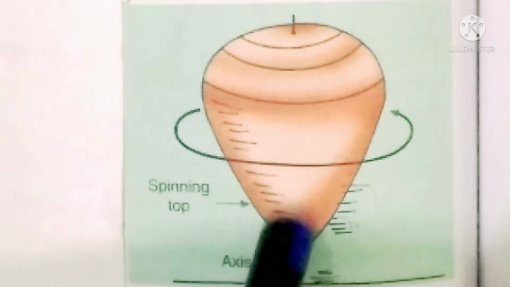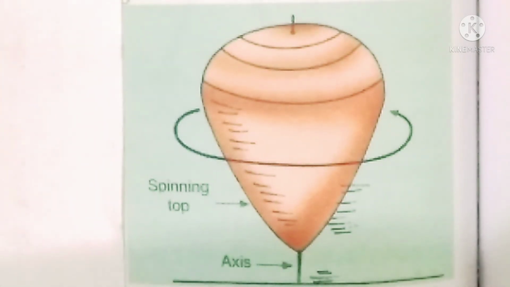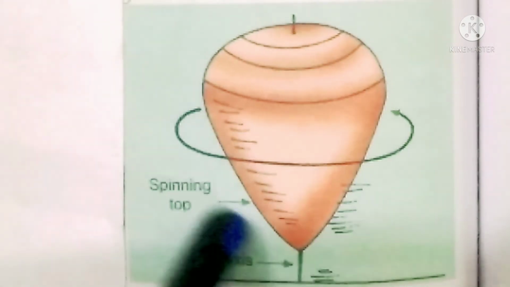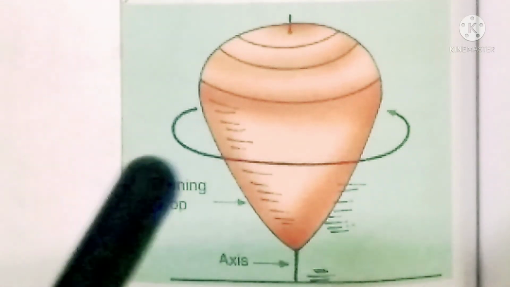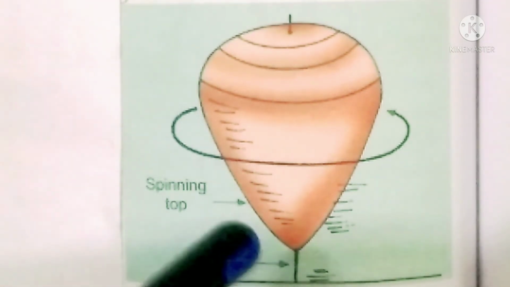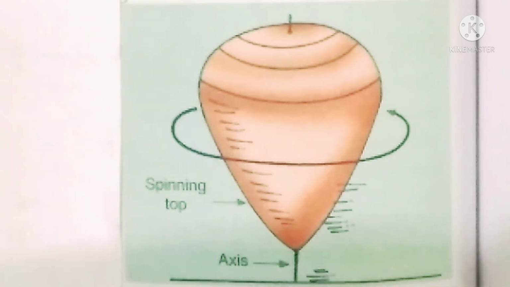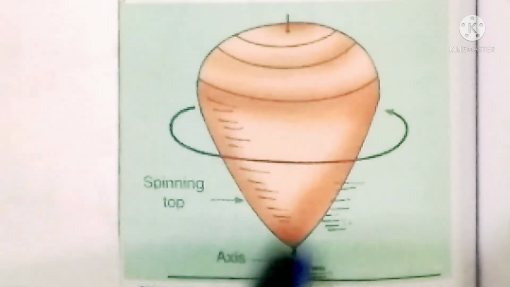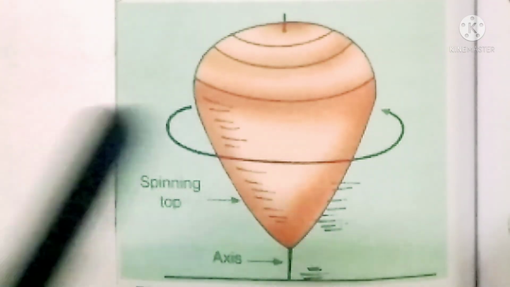Now this is an example of another type of motion, which is called rotational motion. Do you know what this is? Do you play with this? This is called a top. When you tie a string on it and allow it to spin, it is spinning, or rotational motion. That means there is an axis on a fixed point, and it moves about that axis.